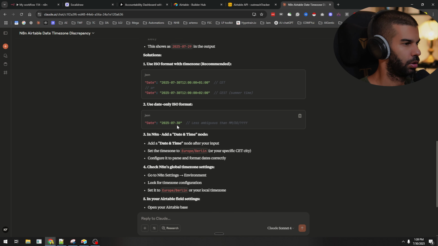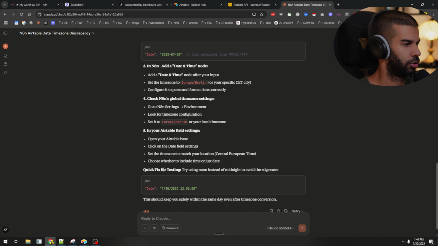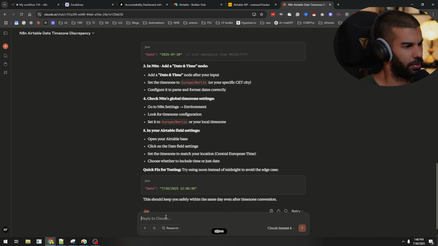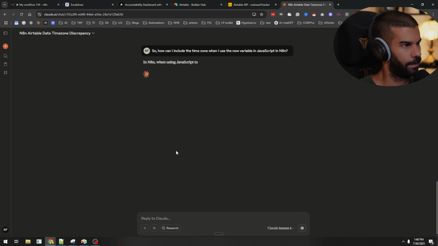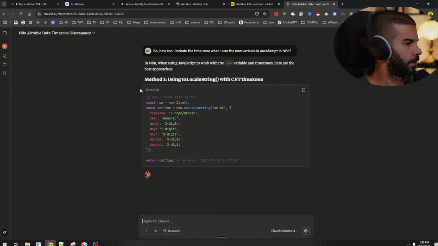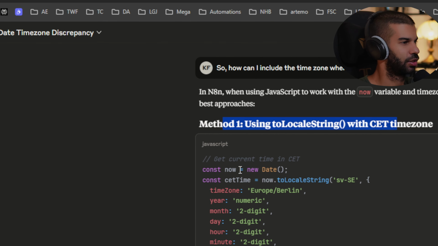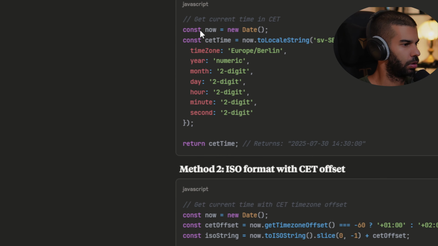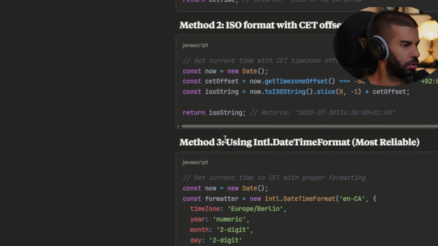Less ambiguous. So what I want is to provide the correct now. So how can I include the time zone when I use the now variable in JavaScript in N8N? Use toLocaleString. Return CET time. ISO.